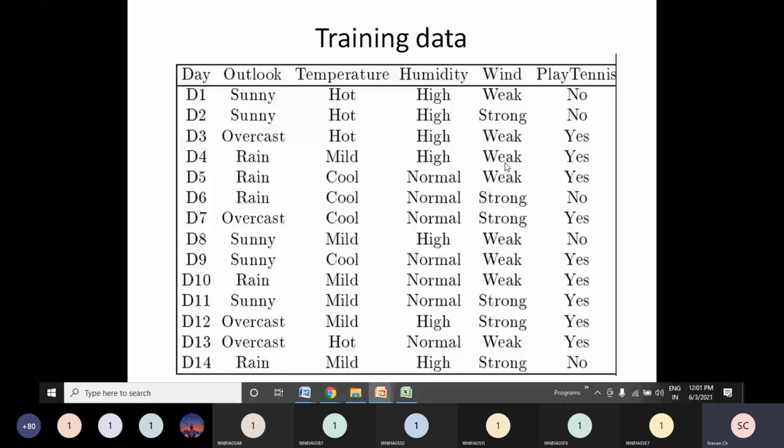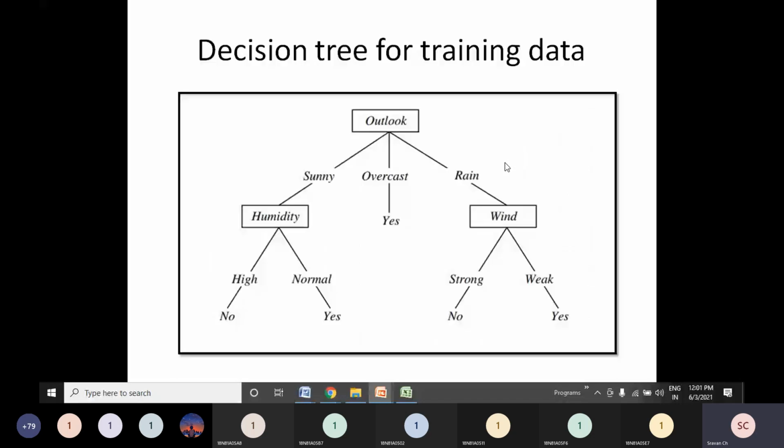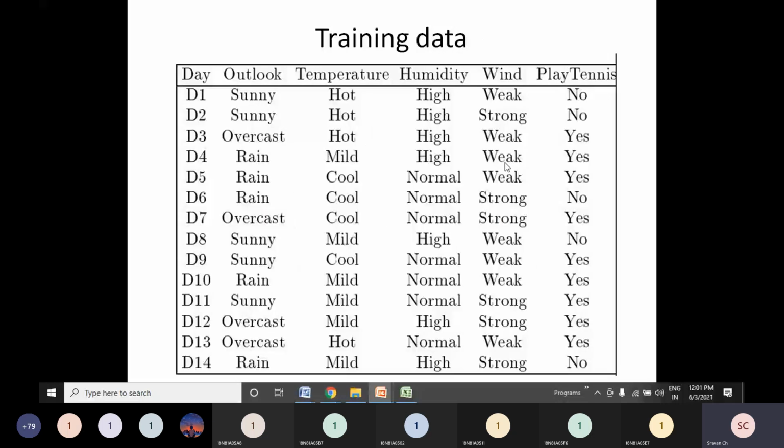Since all the records in the data set contain yes only, my decision tree will also contain the leaf node yes only. The other leaf node called no will not come in my decision tree, because it was not there in my training data. In such a case, my model will become very, very simple.